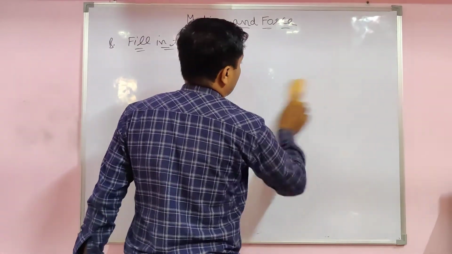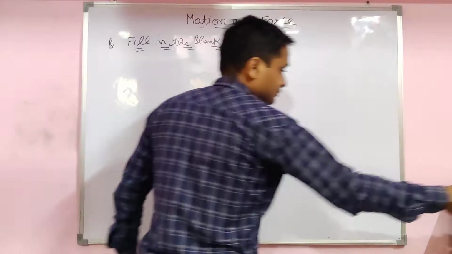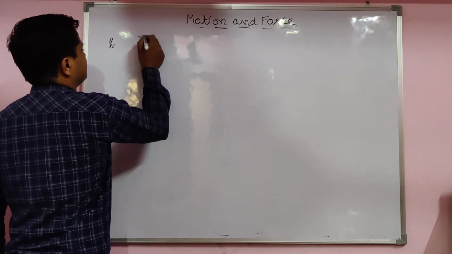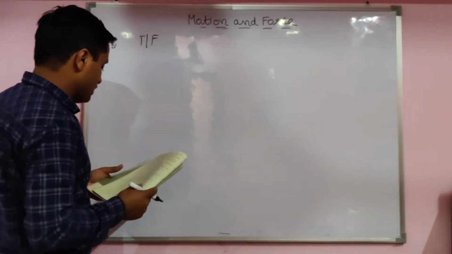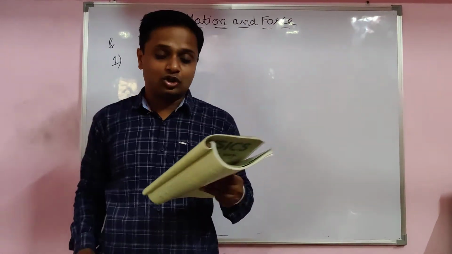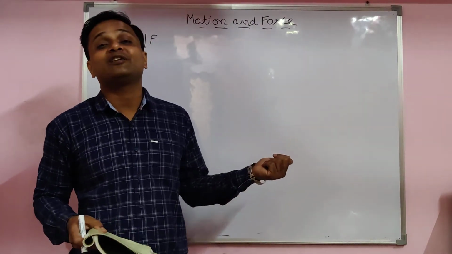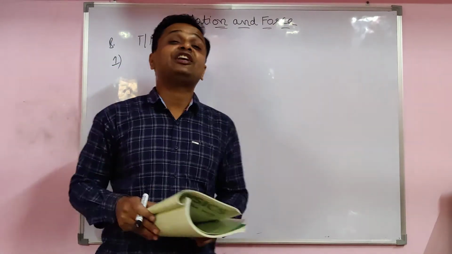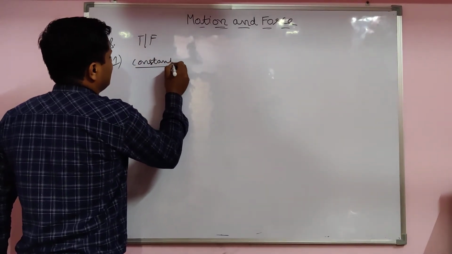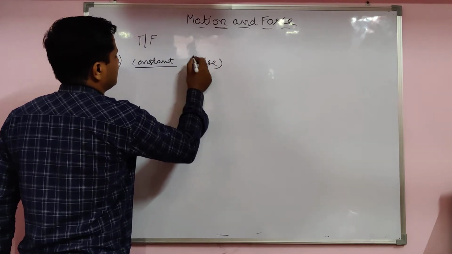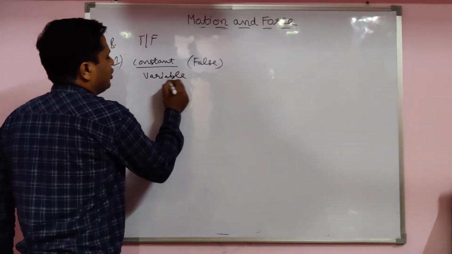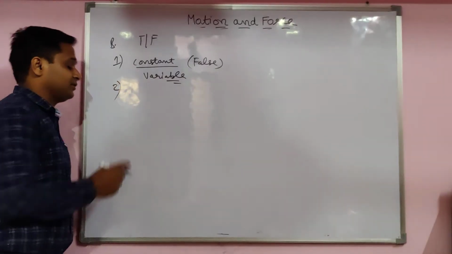You check whether it is true or false. If false, then you have to correct the statement. First one: a body in a circular path has a constant velocity. Already told to you in the fill-in-the-blanks: not constant velocity, but variable. The answer is false. Underline "constant"; what should come instead? Variable or non-uniform.